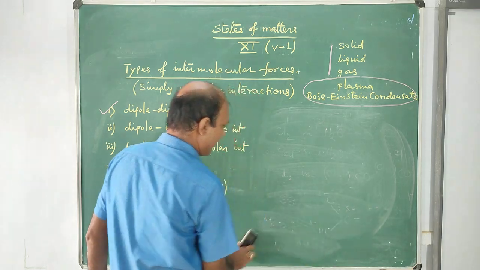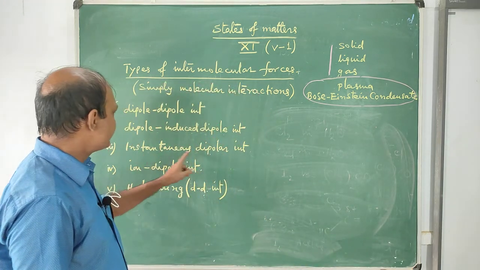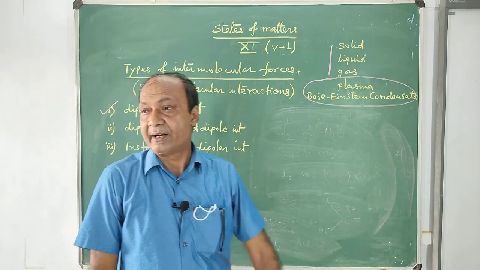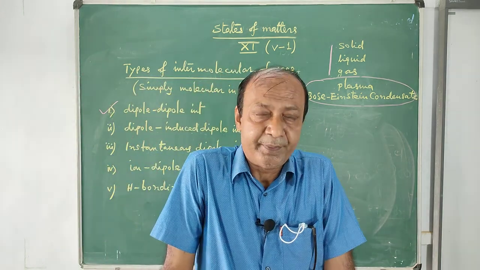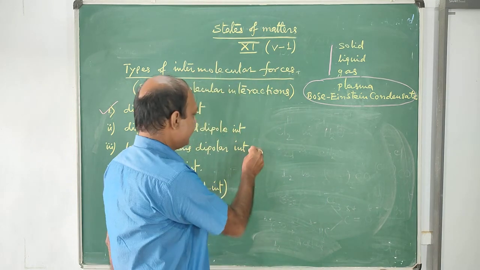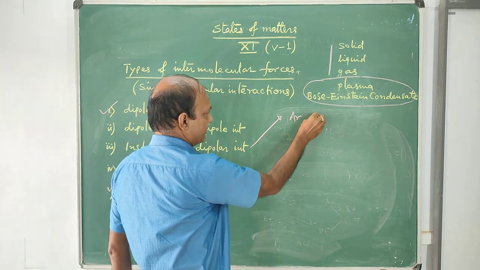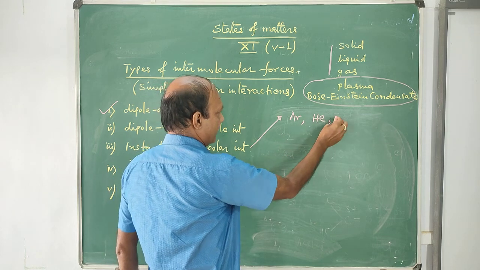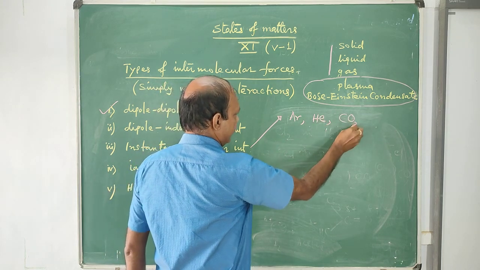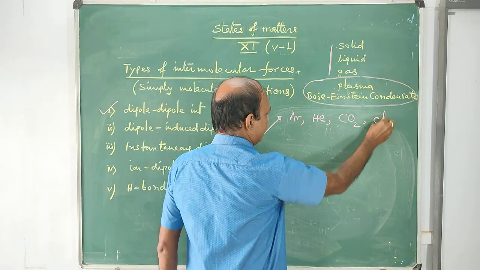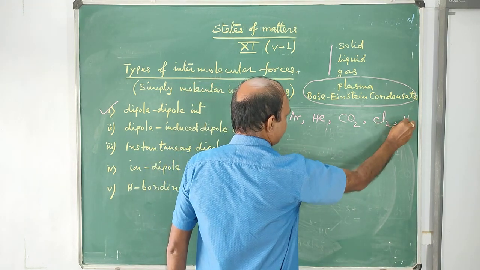In the third type you see instantaneous dipolar interaction. Instantaneous dipolar attraction is observed in non-polar molecules, such as argon gas, helium gas, carbon dioxide gas, chlorine gas, hydrogen gas.